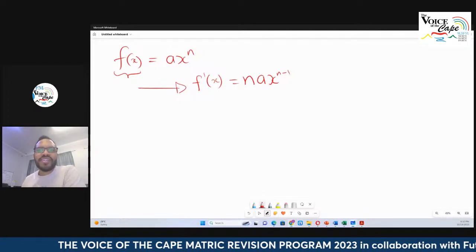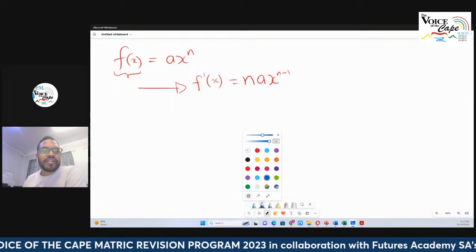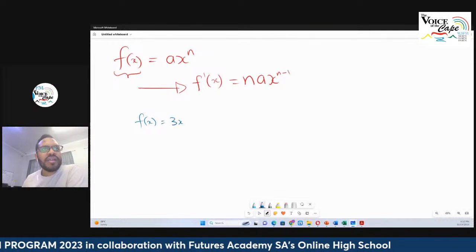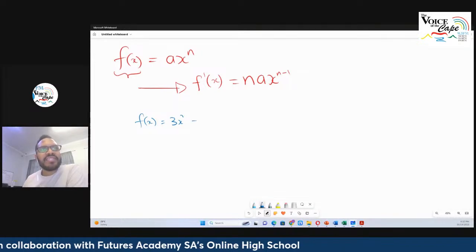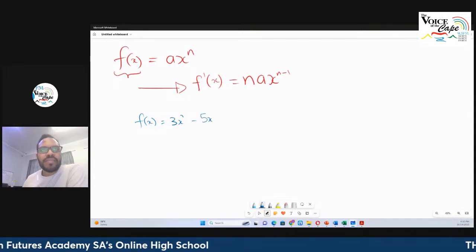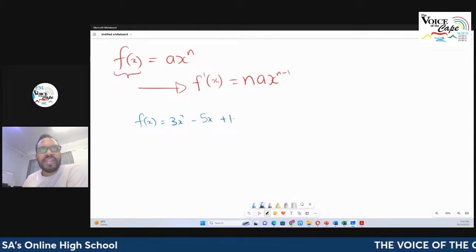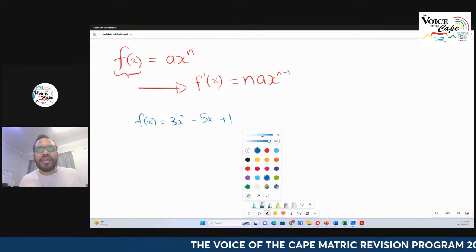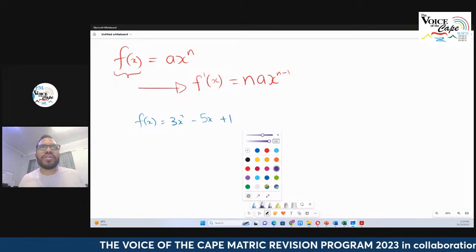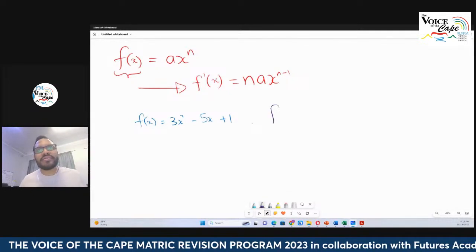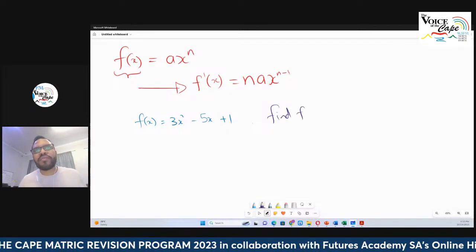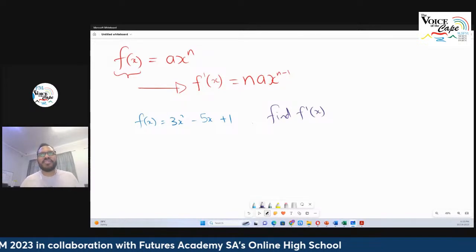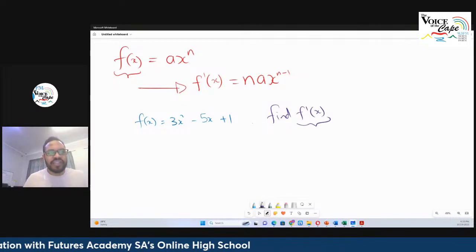So I take a function, f of x is equal to 3x squared minus 5x plus 1. And remember, there's an invisible x to the power of naught here that I'm not going to write because you won't see it like that in an examination. But let's apply the power rule. And the question wants you to find f prime of x. And remember, f prime of x is the derivative. So how do I find the derivative there?